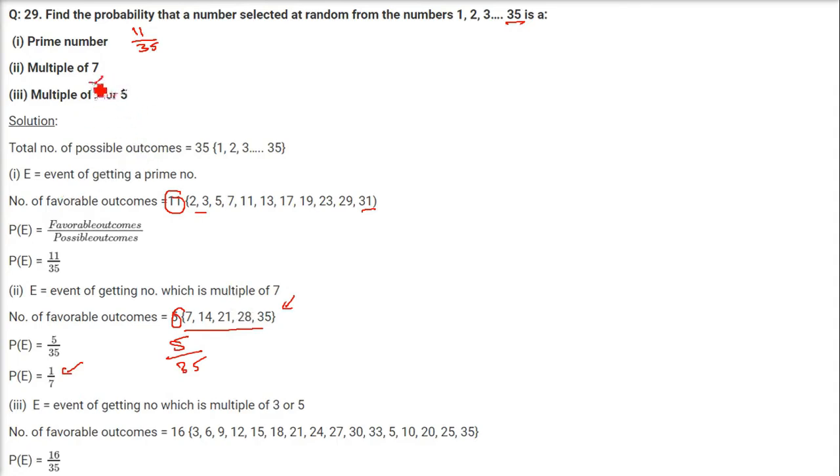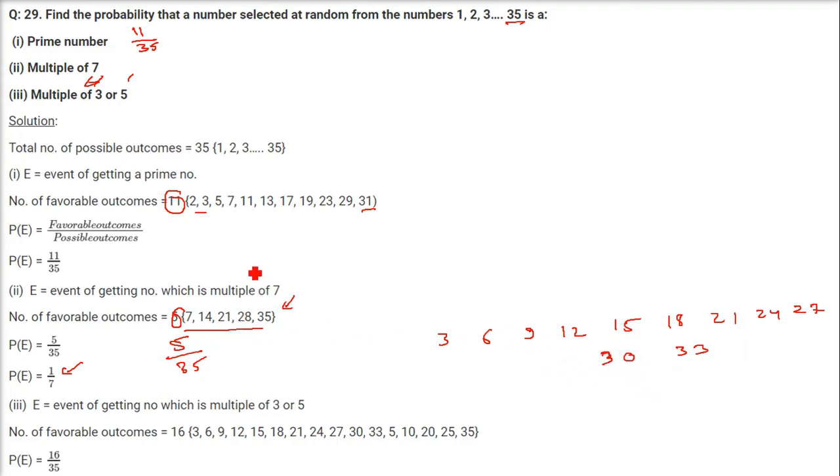So let us take the table of 3 and the table of 5, write them out and take the common ones. 3 ones are 3, 3 twos are 6, 3 threes are 9, 3 fours are 12, 3 fives are 15, and 18, 21, 24, 27, then 30 and 33, and 36 will go out, so we stick around here.